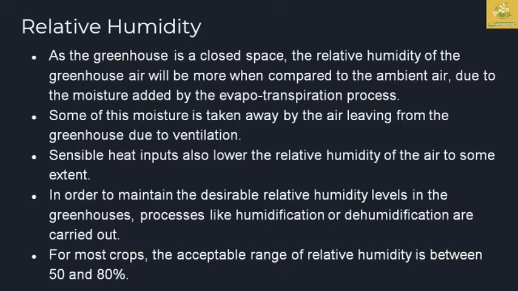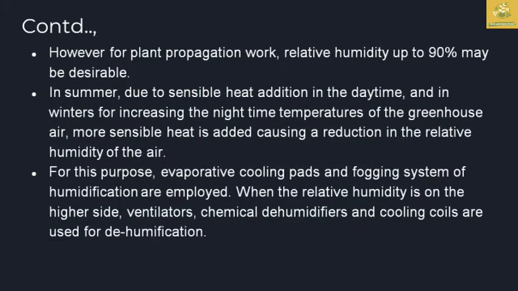So in order to maintain the desirable relative humidity levels in the greenhouse, processes like humidification as well as dehumidification are carried out. For most of the crops, the acceptable range of relative humidity is between 50 to 80%. So please remember it, which can be asked in the questions. However, for plant propagation work, relative humidity up to 90% may be allowed in the greenhouse, which is only during the propagation works. But after that, during the growing periods, it must be reduced to 50 to 80%, based on the plant.